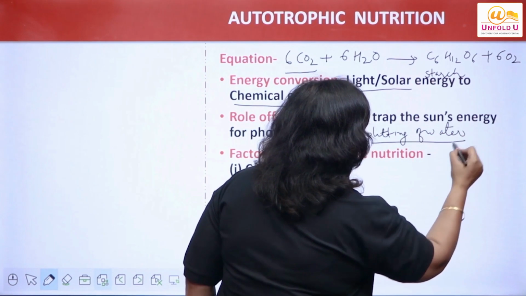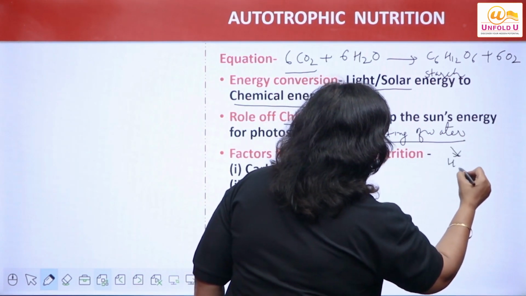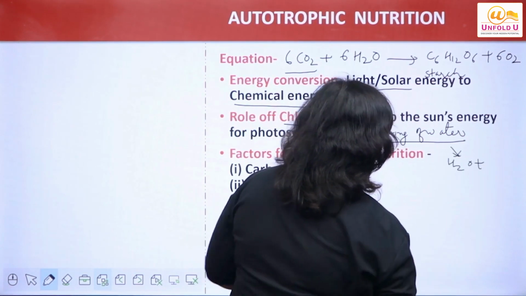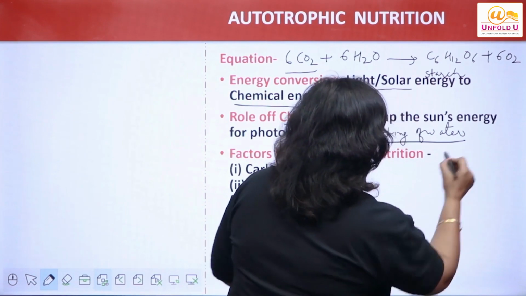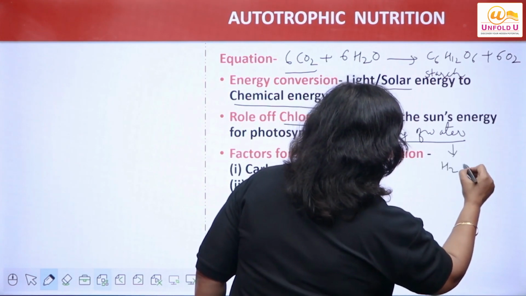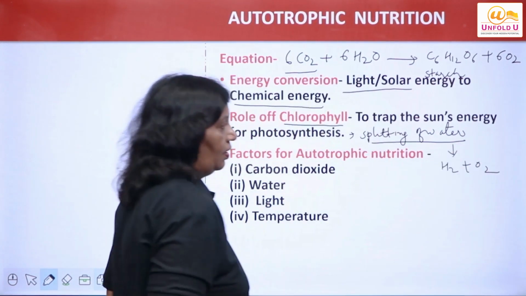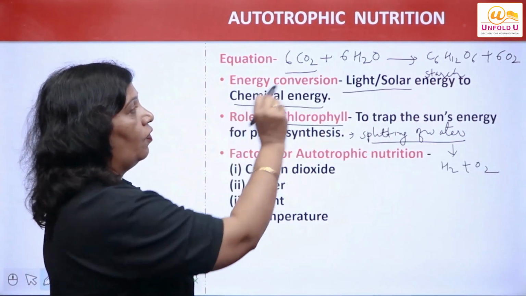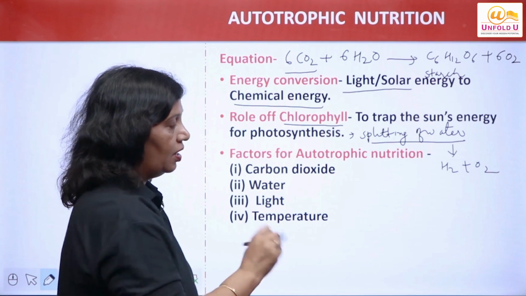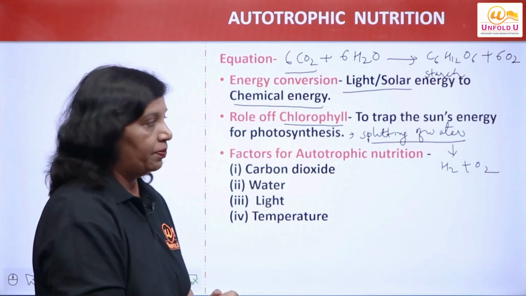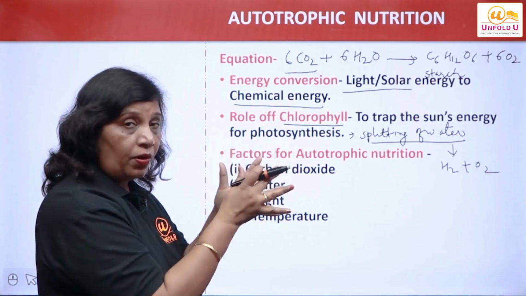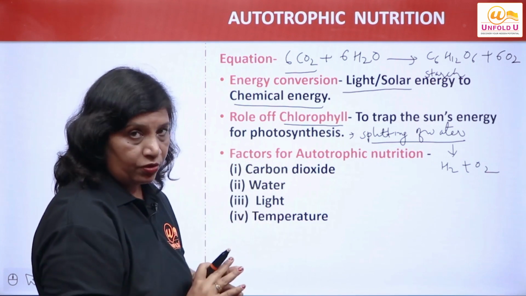It causes splitting of water. What does it release? Hydrogen plus oxygen. Hydrogen is used for the preparation of carbohydrates, and oxygen is obtained as a byproduct. So this step is very important in the process of photosynthesis.